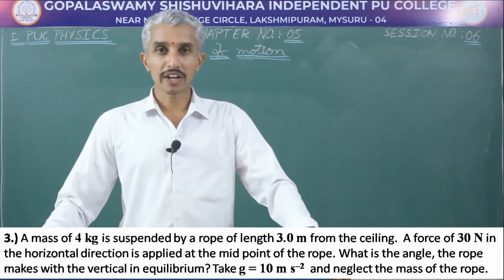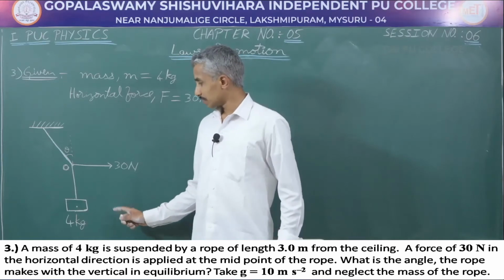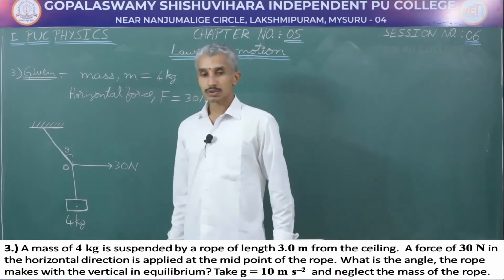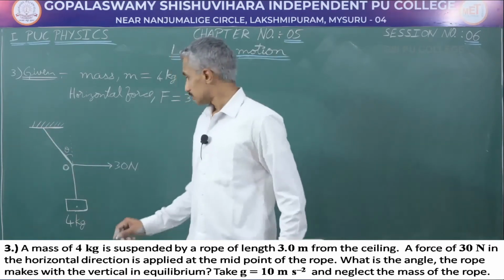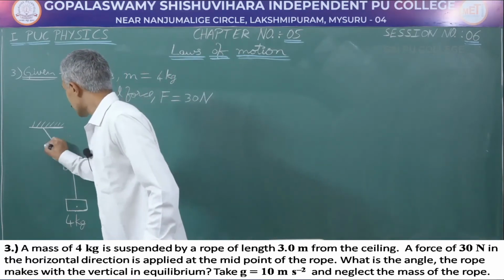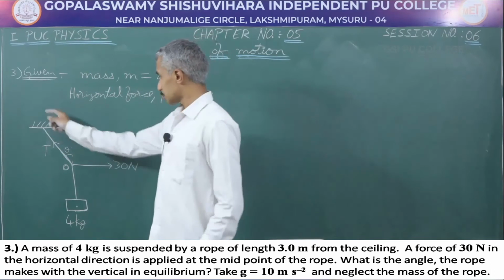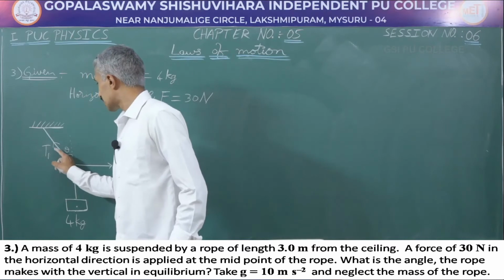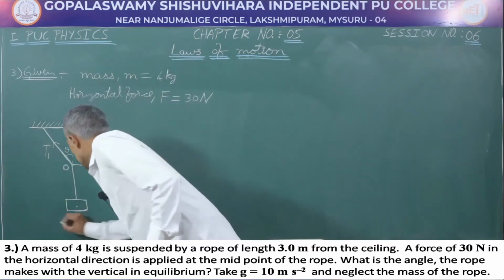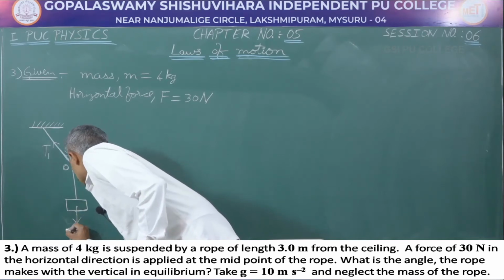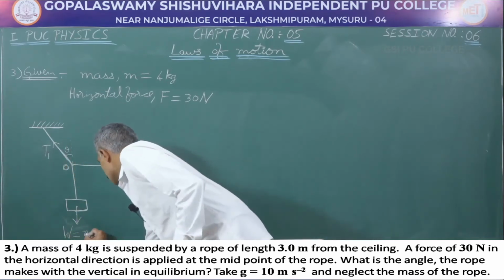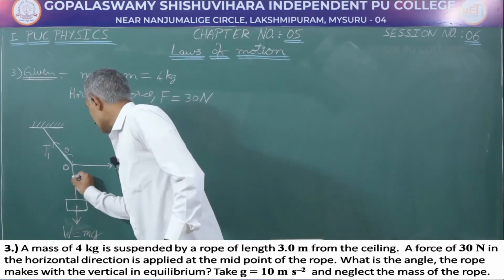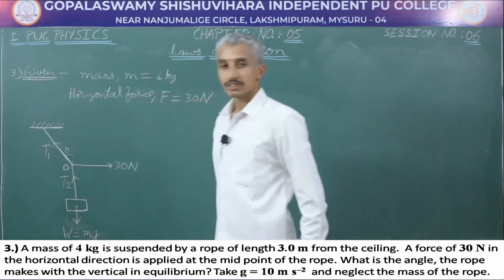It is based on equilibrium of an object. This is the diagram being given. We will be solving the numerical using this diagram. We are supposed to find the angle theta between the vertical and the rope through which the mass is being suspended. In the diagram here, whenever a mass is being suspended by a rope, there is tension acting in it, and here let us take the tension as T1. The tension is because of the weight of the object, which is given by m into g. The weight of the object is acting downwards, then the tension is generally acting in the reverse direction.